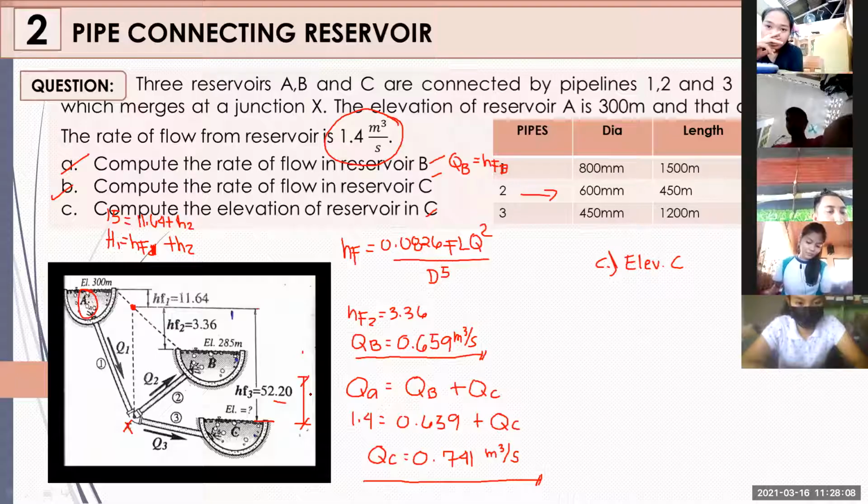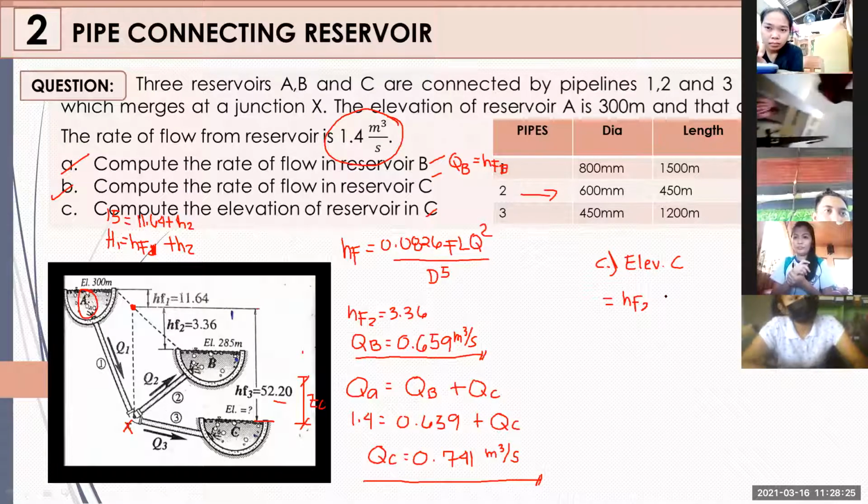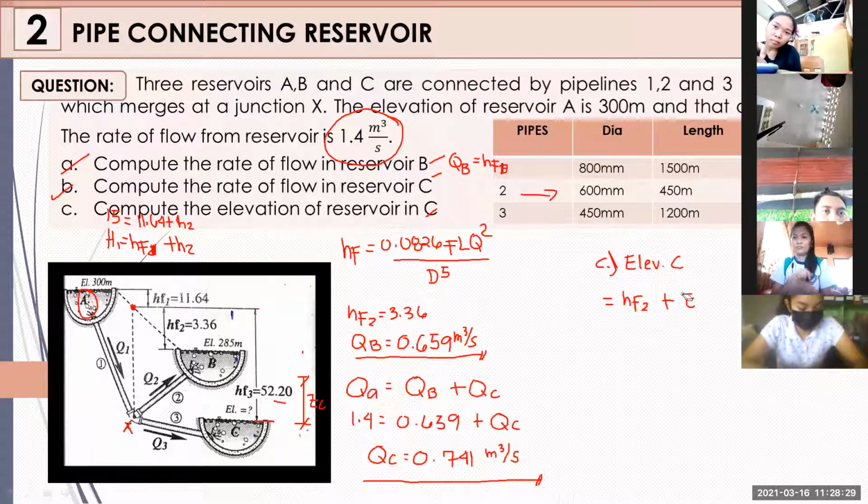Consideration of our elevation C or ZC na lang yung ilalagay ko. So having that said, we have our total head loss as 52.20. So ano yung gagawin natin? Pakita ko muna kung ano yung magiging equation. That would be, galing sa datum natin, the head loss of 2 plus the elevation ZB na lang pala para mas madali. That would be the elevation coming from your reservoir B minus your head loss at 3.